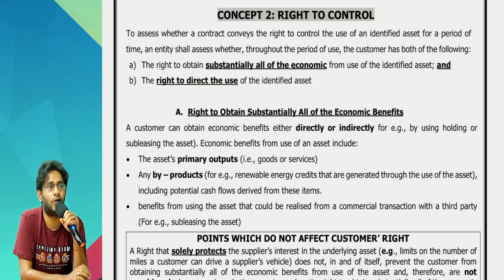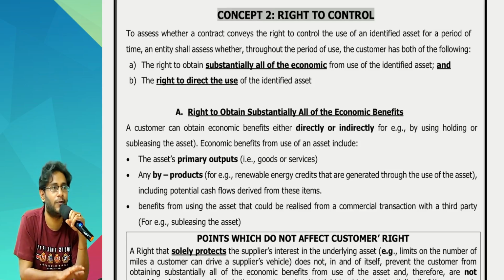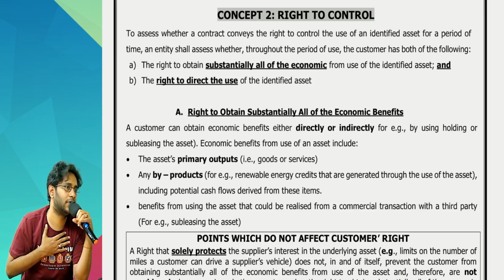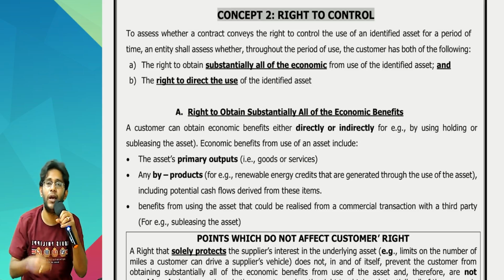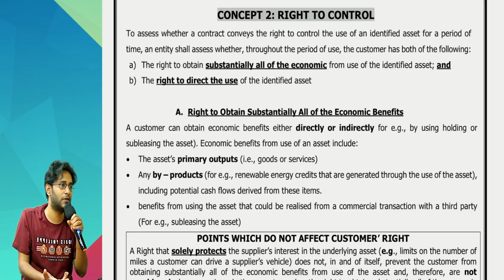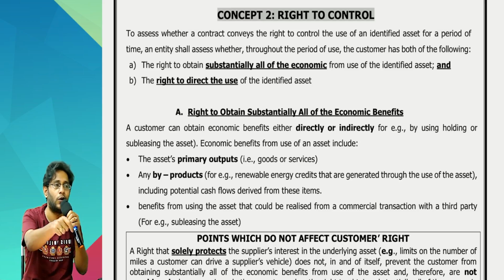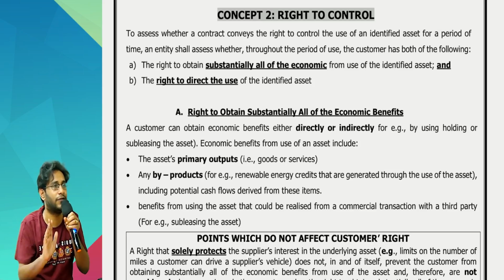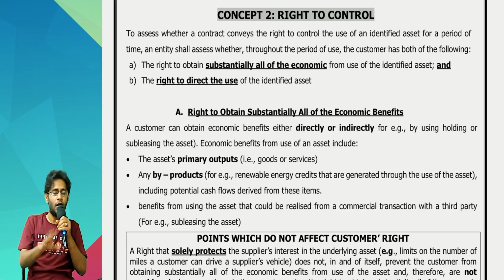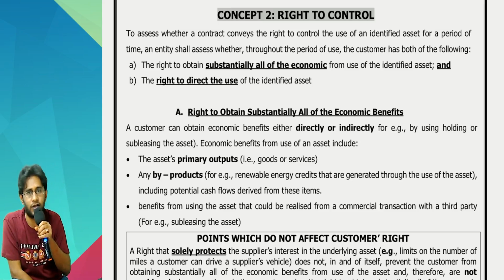Control meaning is, sir, decision making right should be there with us. That is called as control. Whenever decision making rights are there with you, you say that you are able to control something, isn't it, sir? Parent, why is it called parent in the first place? Because that fellow is able to control the subsidiary. Without control, this fellow is never a parent, that fellow is never a subsidiary. Here also the same thing, but one more extra point is also there.